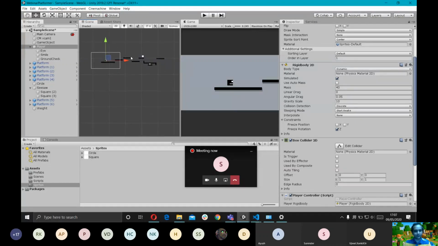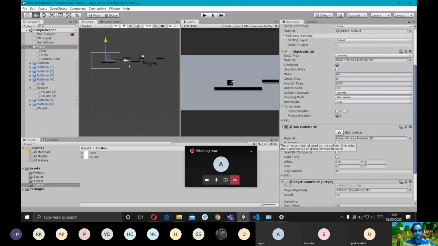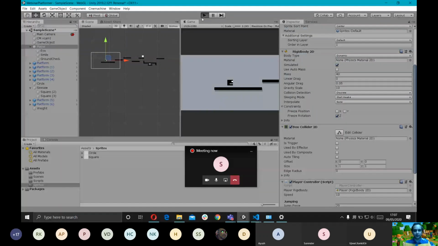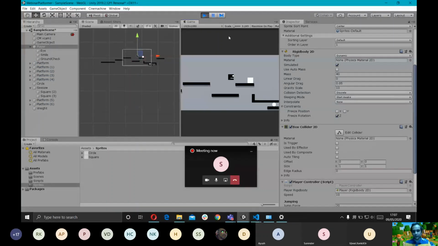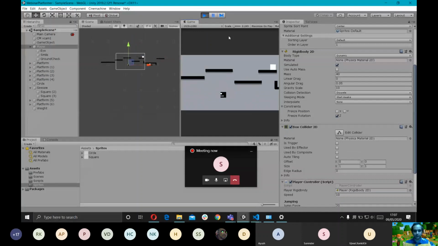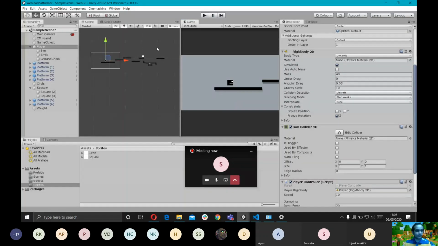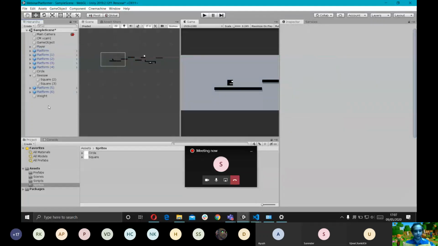Does anybody have any questions up until now? Okay. So what is happening right now is there is no end to the game whatsoever. There is no game over state, there is no game win state. If I fall down from here, I just keep falling infinitely, right? And we don't want that. We want the player to die and show a game over screen if he falls down on the platform. So I'm gonna create an empty game object.